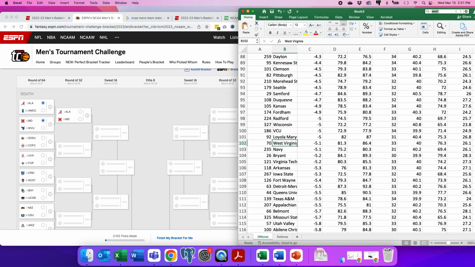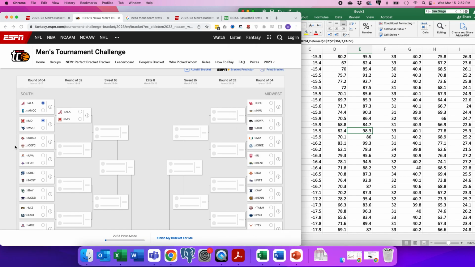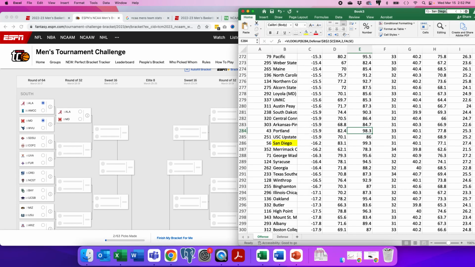And then if it's a toss up or something, I might look into it more. So I got San Diego State at 256, although they were originally ranked 56. I got them at 256. So for me, they're not that good. I don't even know Charleston. When I hover, I can find the names. That's a little bit more helpful.